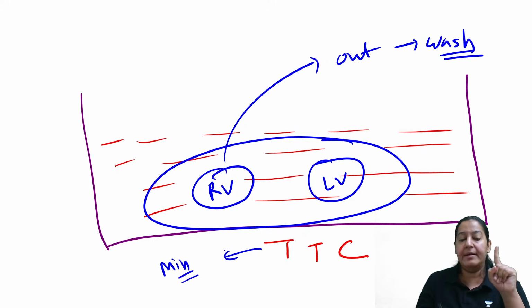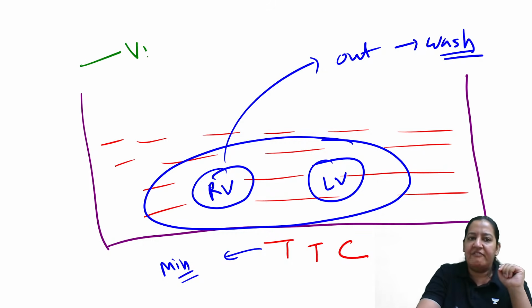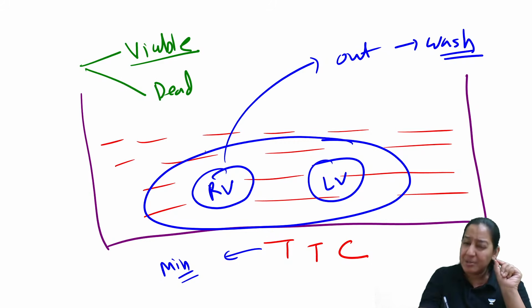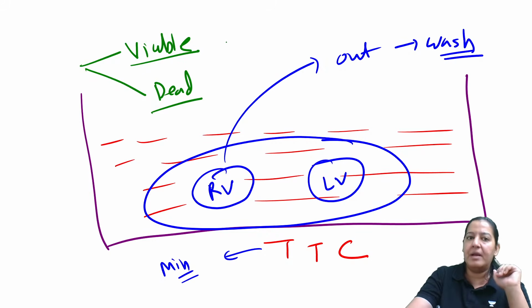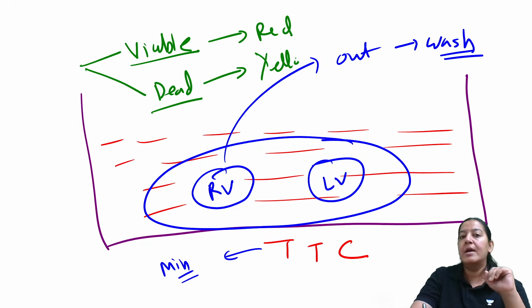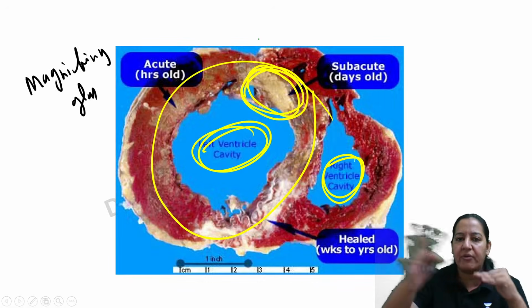Now, what will happen? This is a rule, that TTC stains the viable tissue. Now, in the heart, there are two types of areas. Most of the area is viable. Only the small infarcted area is the dead area in the slice, and the rest of the area is viable. So, viable area takes red color. And non-viable dead area does not take red color. It remains yellow only. So a contrast will be given to all slices. You can see the contrast here, the red and yellow appearance.